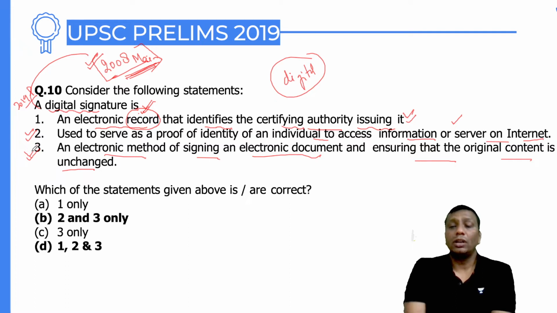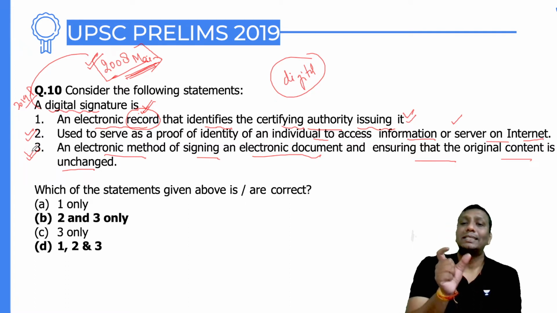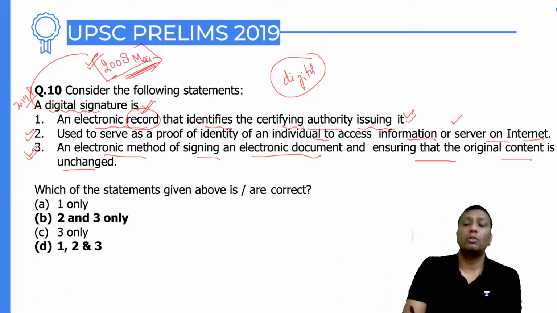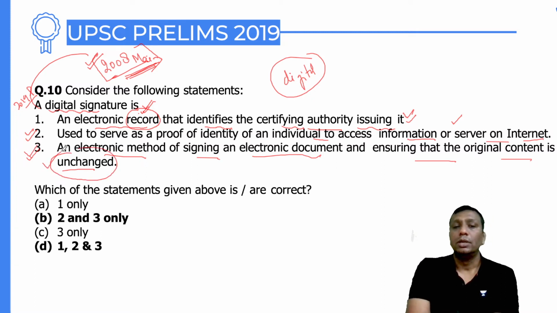Again, when I install the same one, electronic document signing is required, and for the next 9 months I can access it. So ultimately it is signing electronic documents and ensuring the original content is unchanged. We are using the same password. So that's why here 1, 2, 3 all should be correct. But whenever UPSC asks the question, UPSC has given the option as 2 and 3.